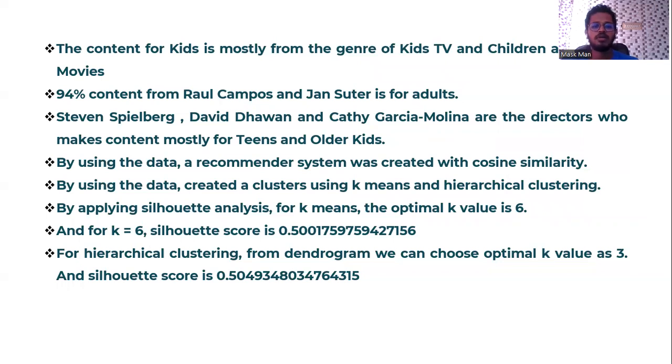94% of the content of Raul Campos and John Suter is only for adults. Steven Spielberg, David Dhawan, and Kathy Garcia Molina are the directors who make content mostly for teens and older kids. Using the data, a recommender system was created using cosine similarity. We also fit the data into k-means and hierarchical clustering. For k-means, the optimal k value is 6 and the Silhouette score is 0.5001. For hierarchical clustering, from the dendrogram, we can choose the optimal k value as 3, and the Silhouette score is 0.5049 something. And thank you.